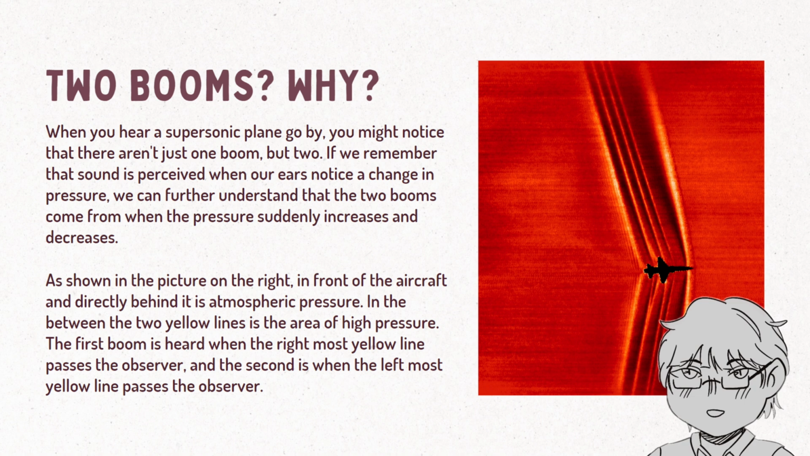When you hear a supersonic plane go by, you might notice that there isn't just one boom, but two. But why? If we remember that sound is perceived when our ears notice a change in pressure, we can further understand that the two booms come from when the pressure suddenly increases and decreases. As shown in the picture on the right, in front of the aircraft and directly behind it is atmospheric pressure. Between the two yellow lines is the area of high pressure. The first boom is heard when the rightmost yellow line passes the observer, and the second is when the leftmost yellow line passes the observer.